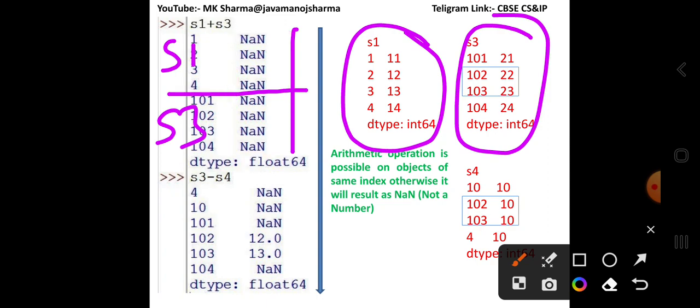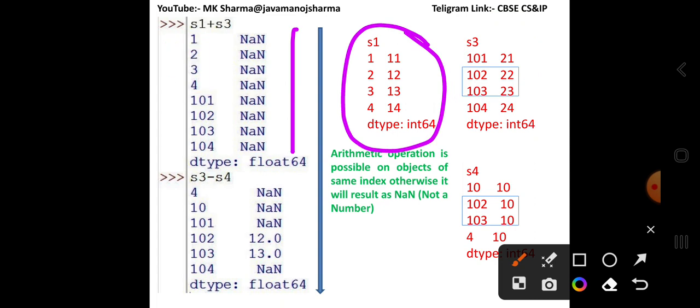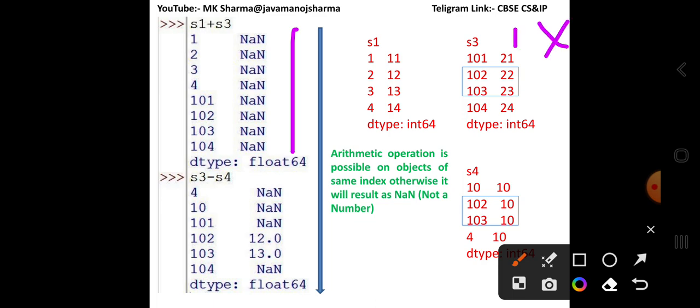Because when you want to add values, here S1 series has index 1 and S3 has no value for index 1. Index 1 is not in S3, so it contains a NaN value, and NaN added with 11 produces NaN.